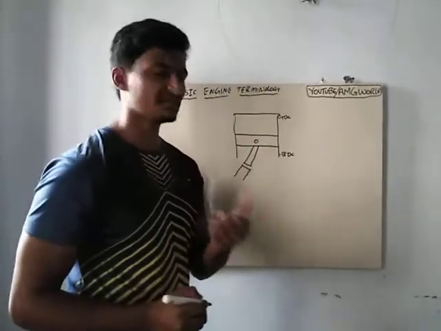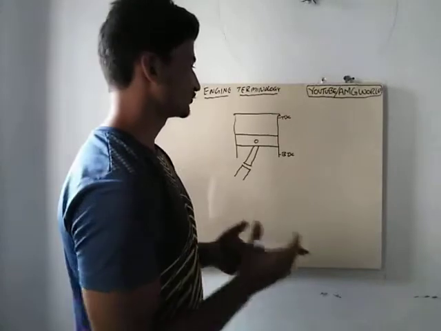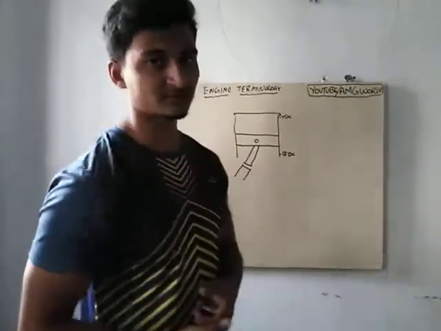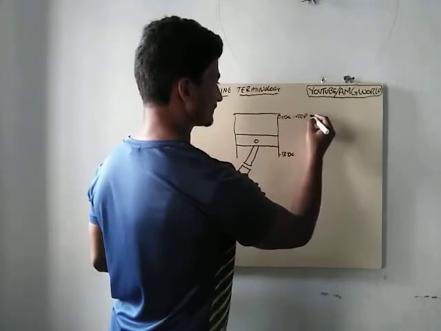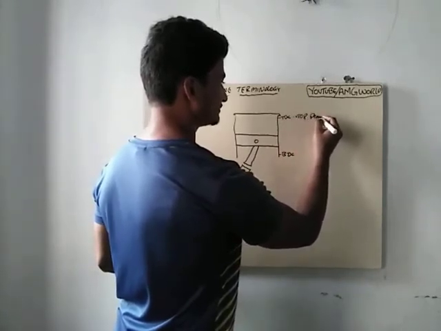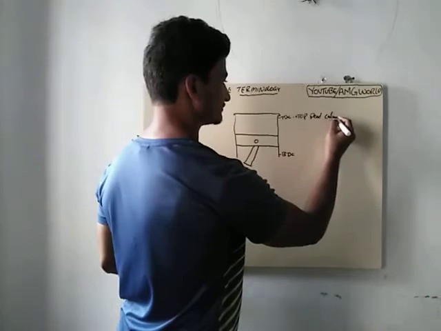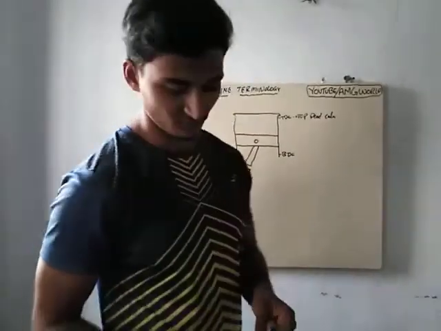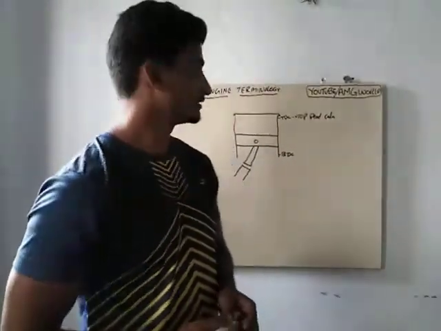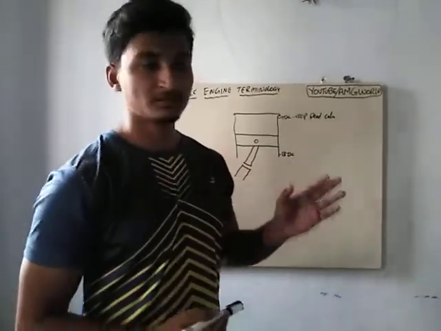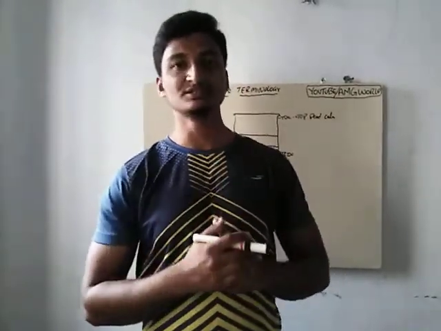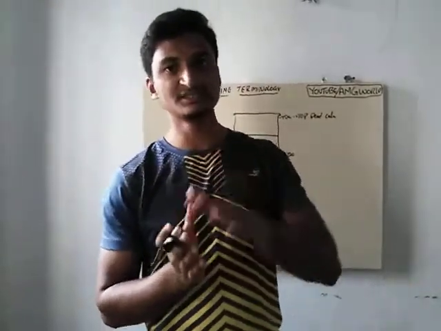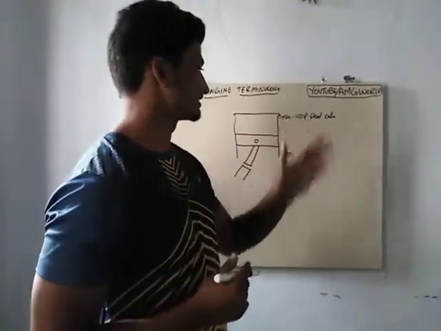So what do you mean by TDC? What does TDC stand for? TDC means top dead center. What do you mean by top dead center? This means the maximum upper point which can be reached by the piston during its reciprocation is called top dead center.